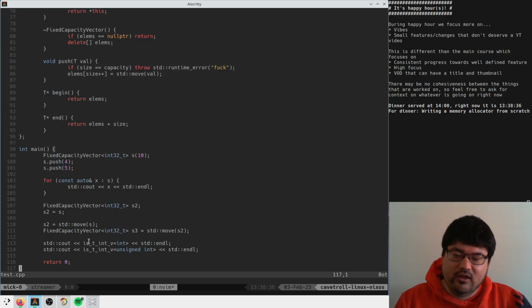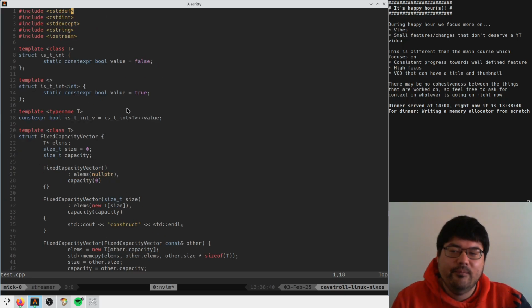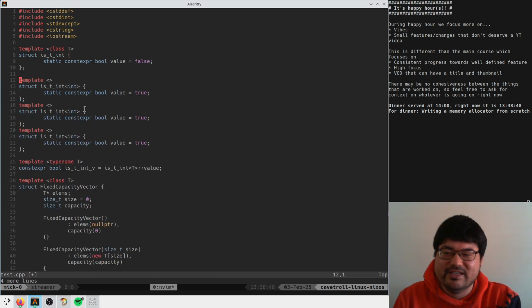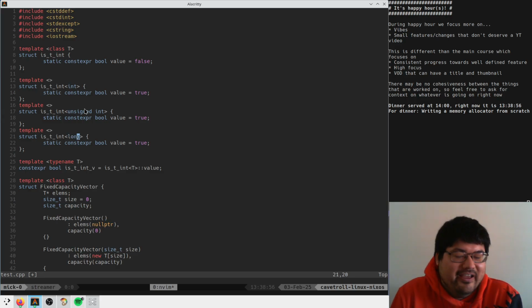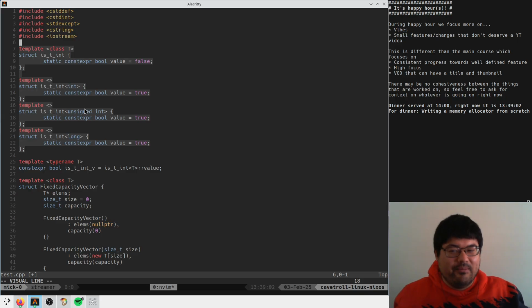So this is how you do type stuff, where if I want to inspect the type in some way, you do this. And so if you wanted to do this for all integer types, you overload this for unsigned int and long. And it's just like, what are we doing? Couldn't we have just written a language where you could type if and then the types? Wouldn't that have been way better?